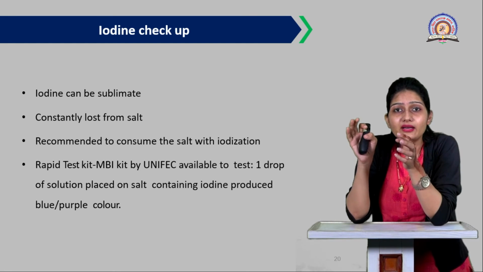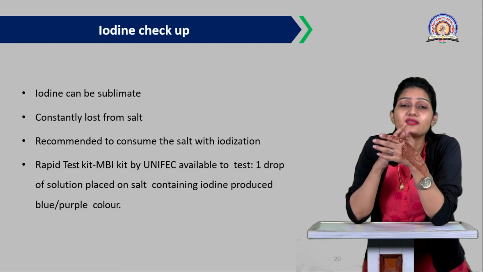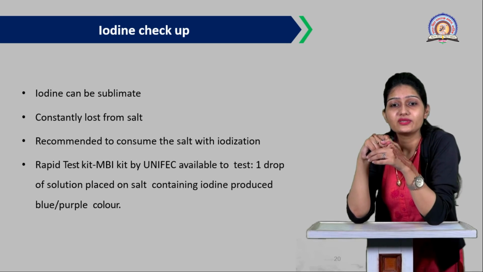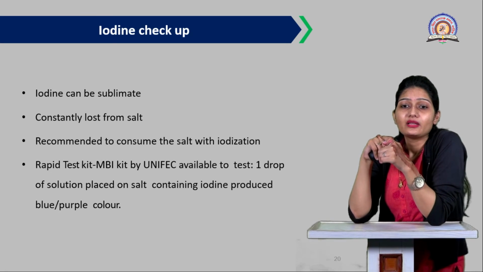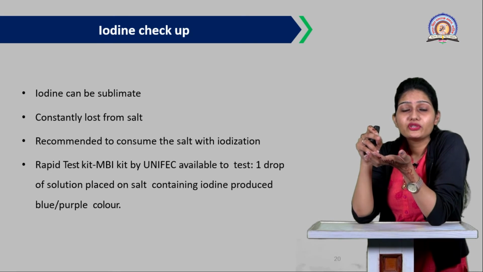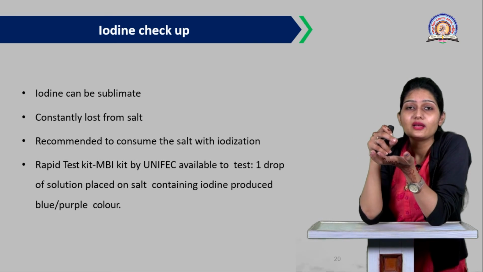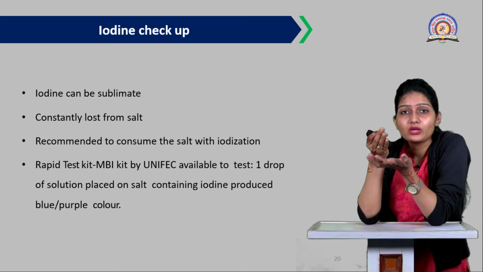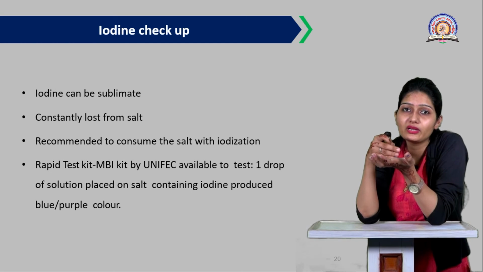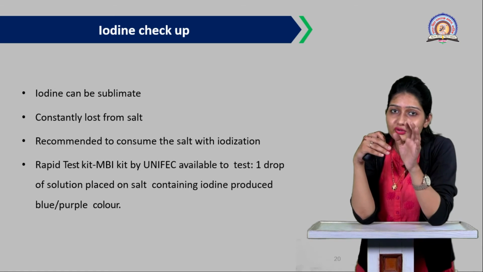Okay, and how can we detect whether this salt contains iodine or not? So there is one test, a rapid test kit, the MBI kit by UNICEF, available nowadays, right? One drop of solution placed on salt containing iodine produces a blue or purple color. Okay, once that drop is put on that salt, it changes color to purple or blue. Okay, so this purple or blue coloration is the indication of iodine present in that particular salt. Okay,